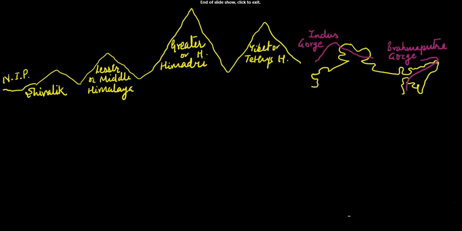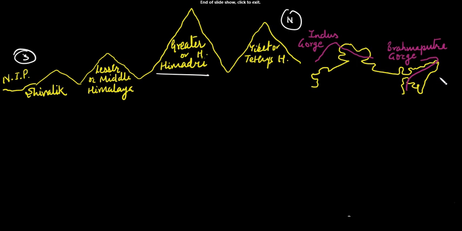As I have explained earlier in a previous video, the sequence of Himalaya is: on the other side it has Tibetan or Tethys Himalaya, then Greater Himalaya, then Lesser Himalaya, then Shivalik, and then the North Indian Plain. So we are going through Himadri or Greater Himalaya first. The region marked by the lofty ranges of Himalayas extends all along the northern frontiers of the country, from the eastern boundary of Pakistan to the border of Myanmar.